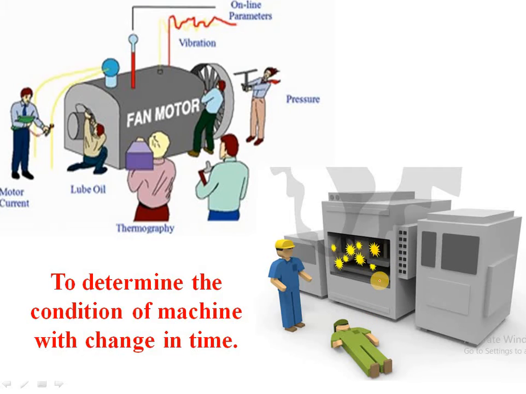Like if the machine fails or if any one of the components fails, then it might be hazardous to human beings also. So condition monitoring is very important. Also, if a machine component fails, ultimately it increases the cost, the repairing cost and all. So condition monitoring saves time, cost, and also it is safe for human beings.